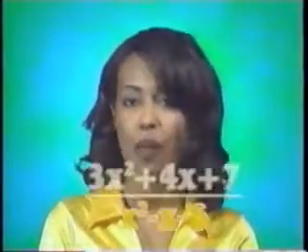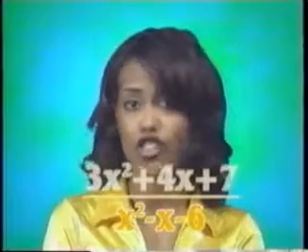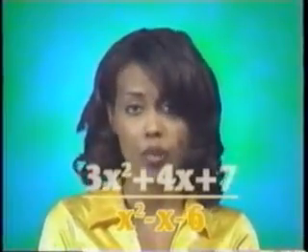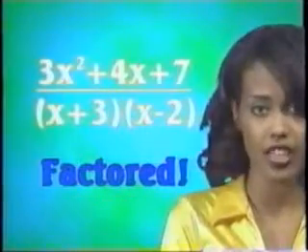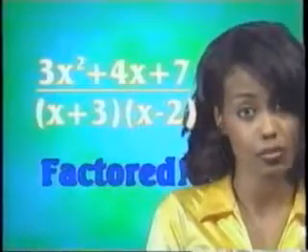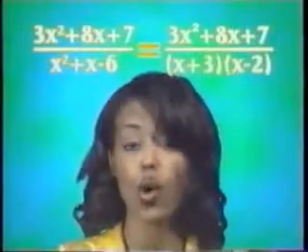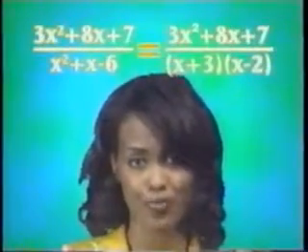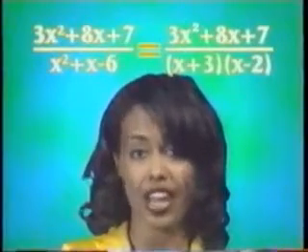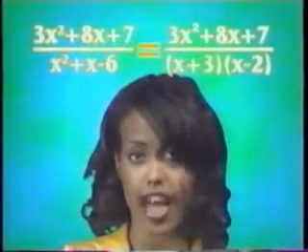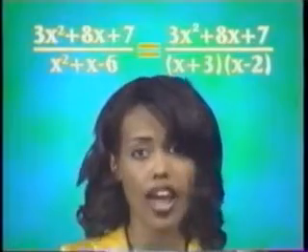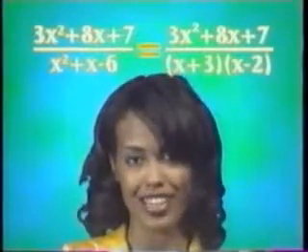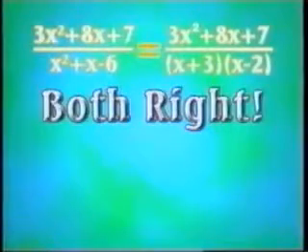But keep in mind the common denominator we used above started out in the already factored form x plus 3 times x minus 2, and it's much easier to see simplifications and cancellations when equations are in factored form. So, we can use either x squared plus x minus 6 as the denominator or x plus 3 times x minus 2. Either form is correct.